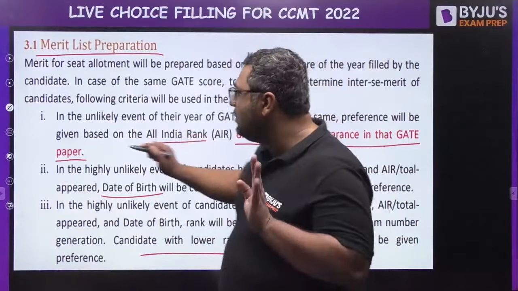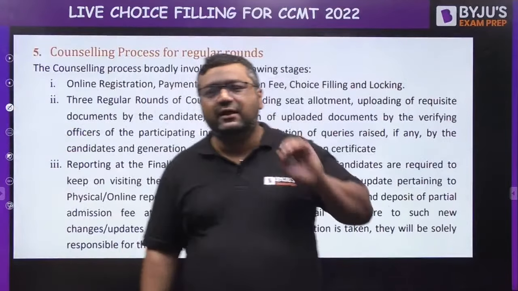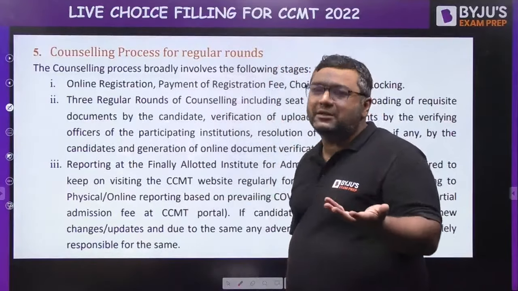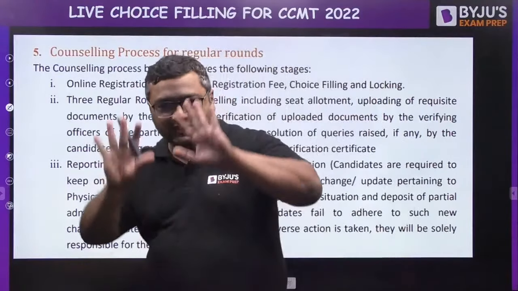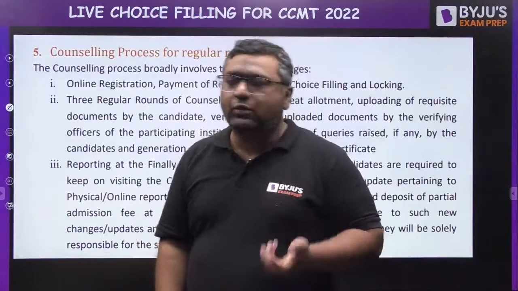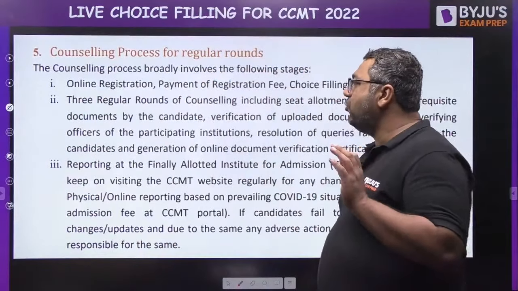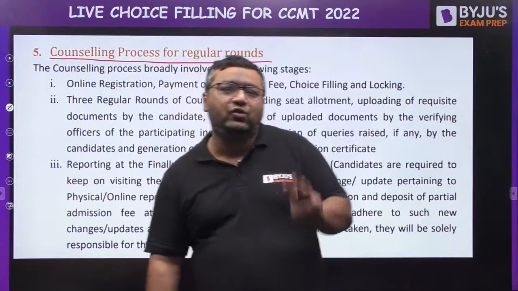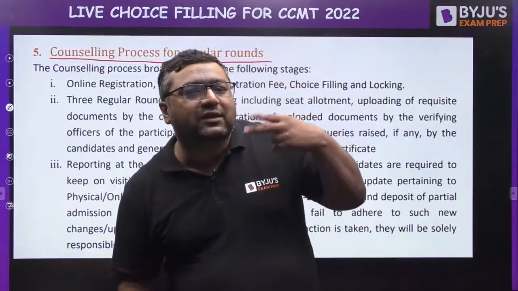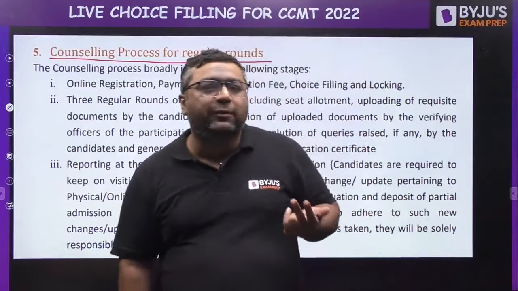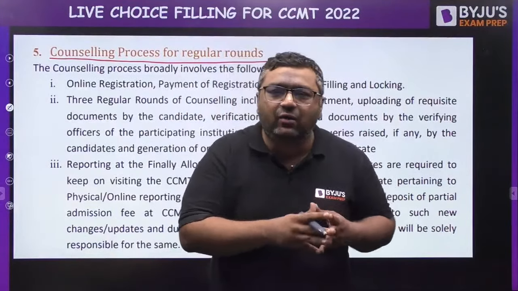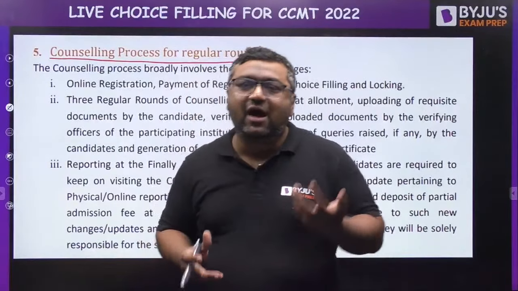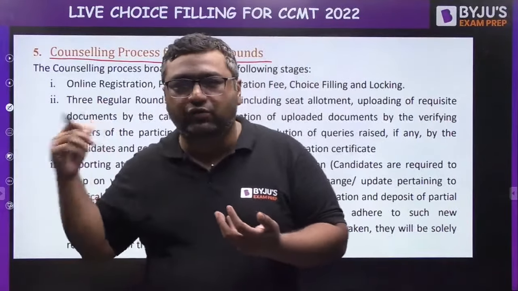Okay, so I am telling you the complete procedure, everything related to the CCMT brochure. In short, you need not go through this 42-page brochure. I will tell you this complete in one slide also, by a flow chart. But for the timing, I am giving you some important points. When we are talking about the regular rounds, first of all, there are 3 regular rounds of counseling. After that, 2 special rounds are there. Special rounds will be for those seats which are pending, or you can say the seats which remain after those main rounds of counseling.